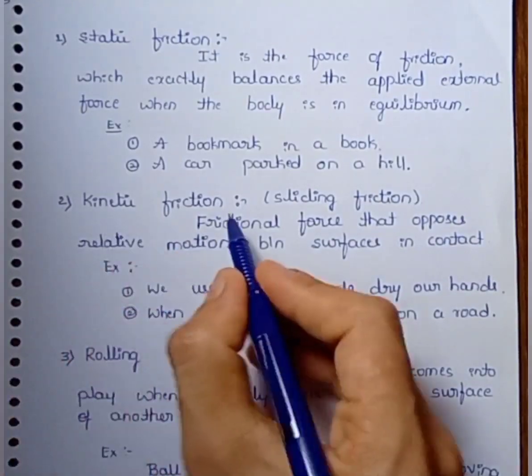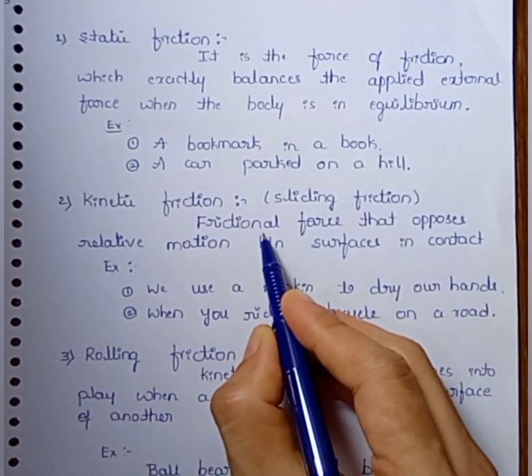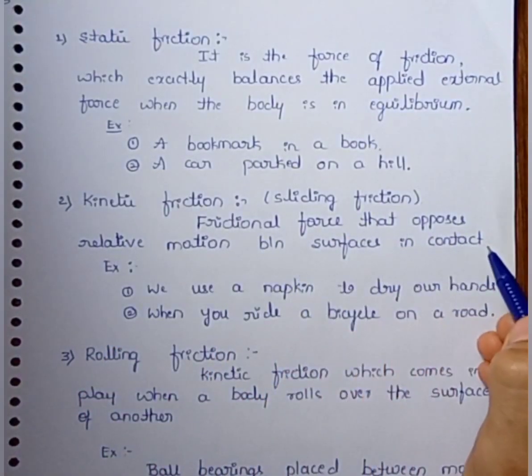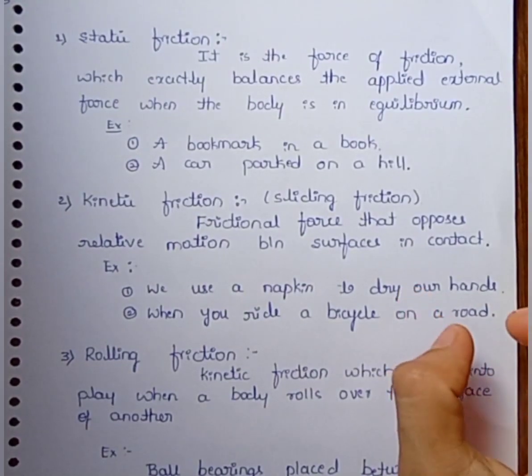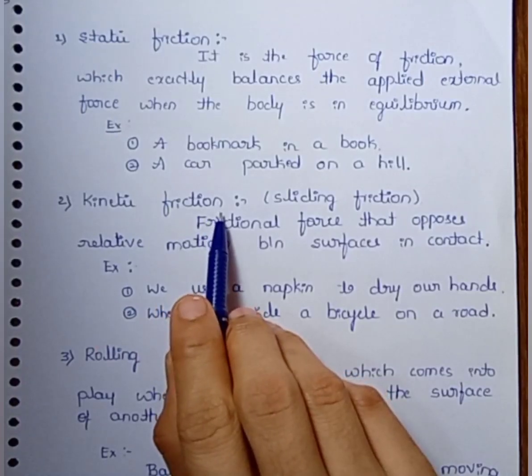Next concept is kinetic friction. That one is also called sliding friction. A frictional force that opposes relative motion between surfaces in contact. The frictional force that opposes when two surfaces are in contact, we call kinetic friction.